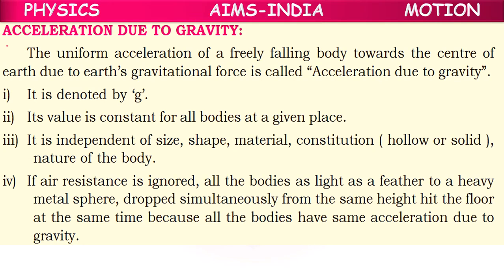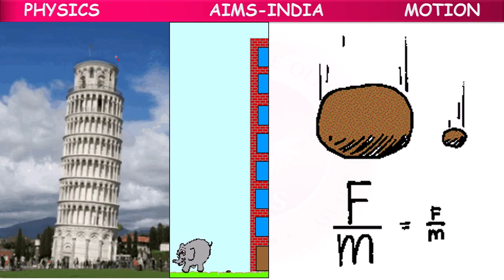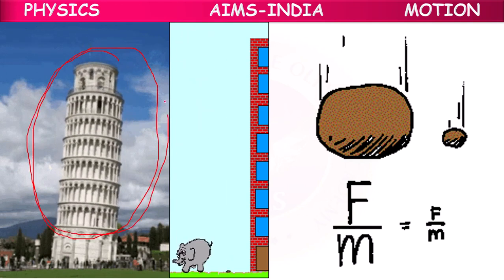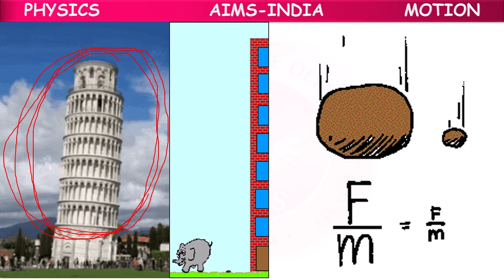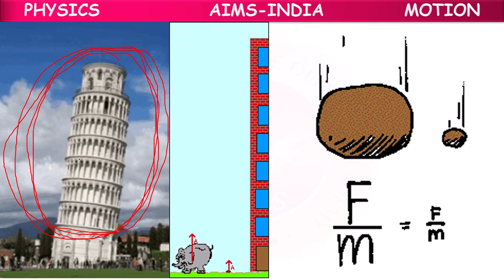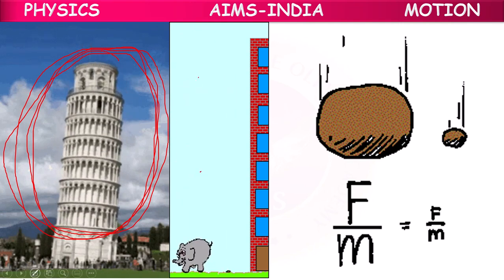Because of that gravity, what happens? Suppose this is the Leaning Tower of Pisa, children. It is in Italy. The tower is somewhat slanted. So let's imagine.